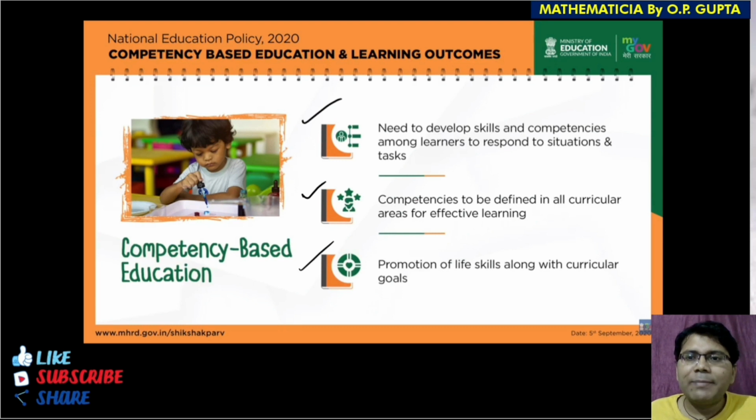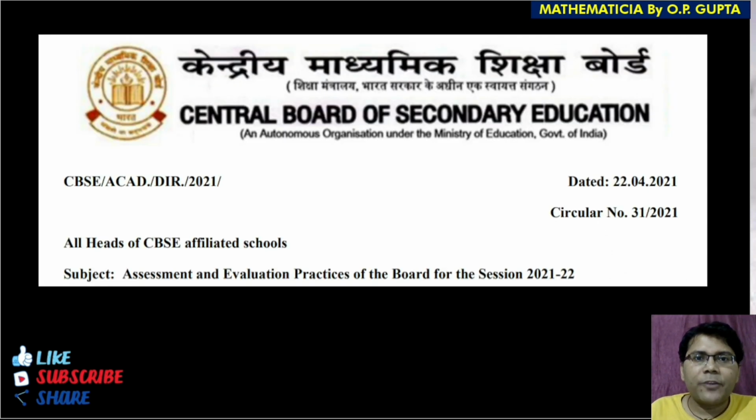Let's move ahead and let me show you the circular of CBSE where they are emphasizing this new competency based education. As you can see here, CBSE's circular dated 22 April 2021. Here you can see the date and circular number. This is the subject matter of this circular: assessment and evaluation practices of the board for the session. There has been some drastic change in CBSE's methods of evaluation over the years. There is again a new change, and that is based on competency based education. Let me show you all the details here.